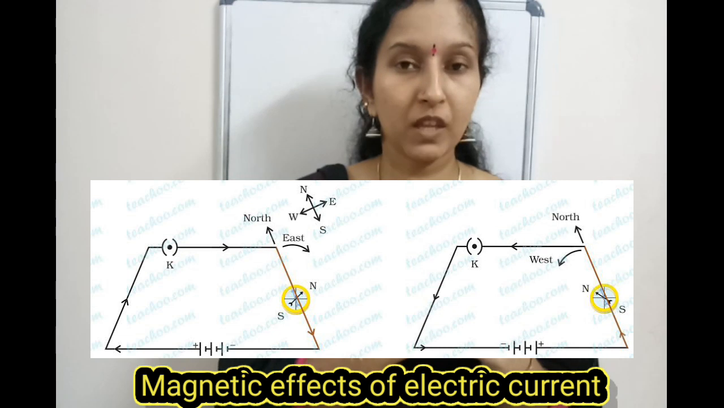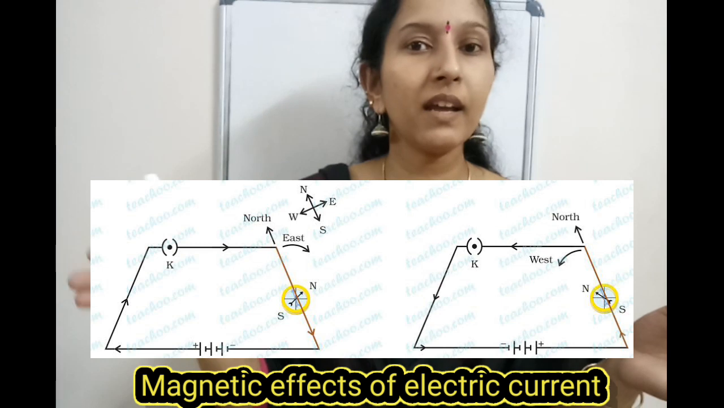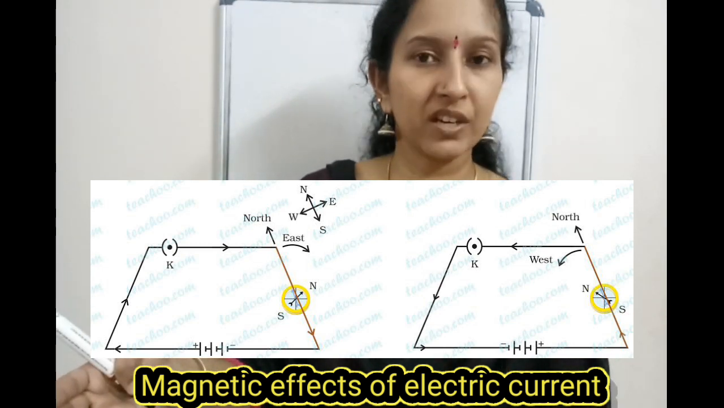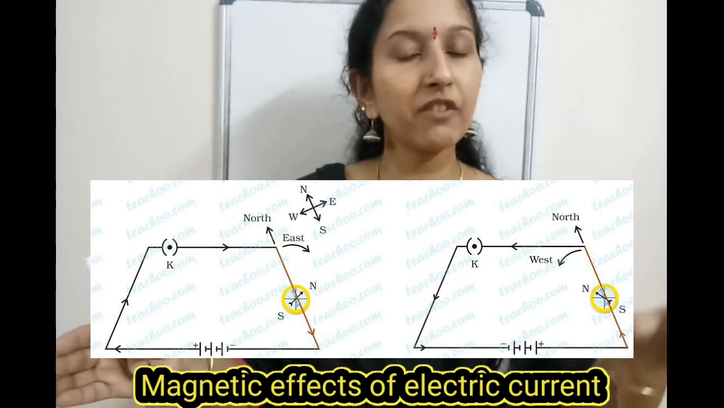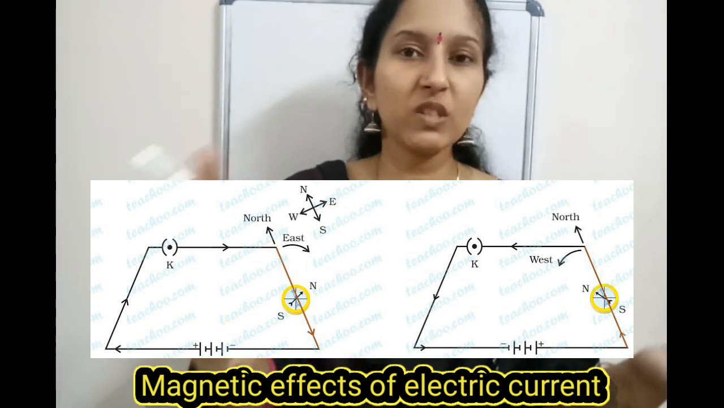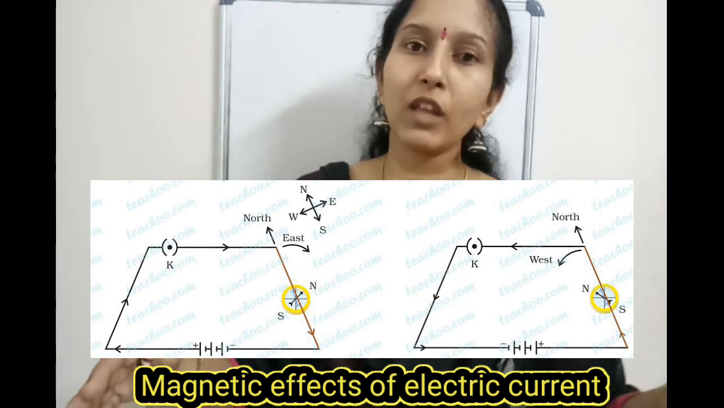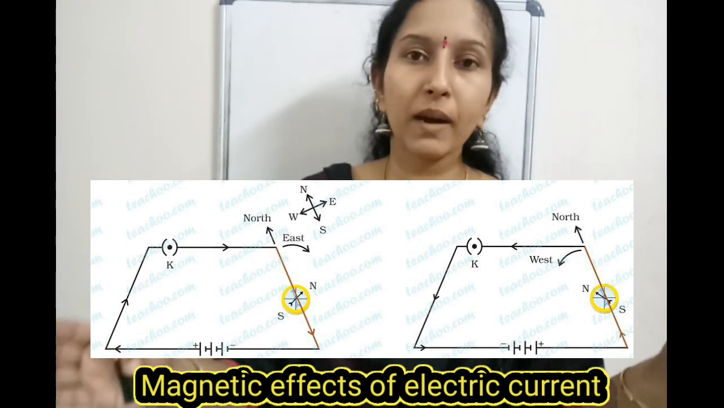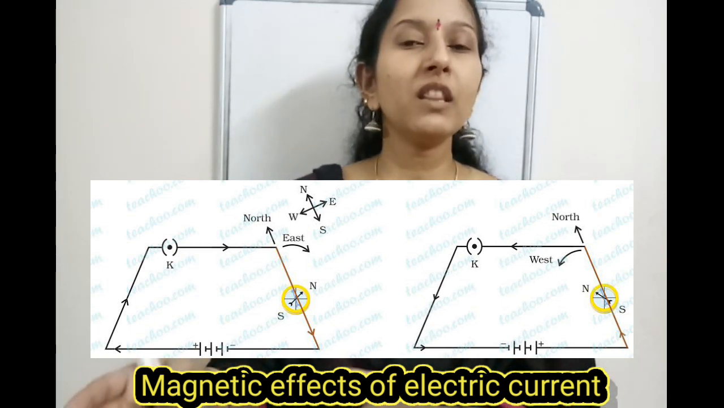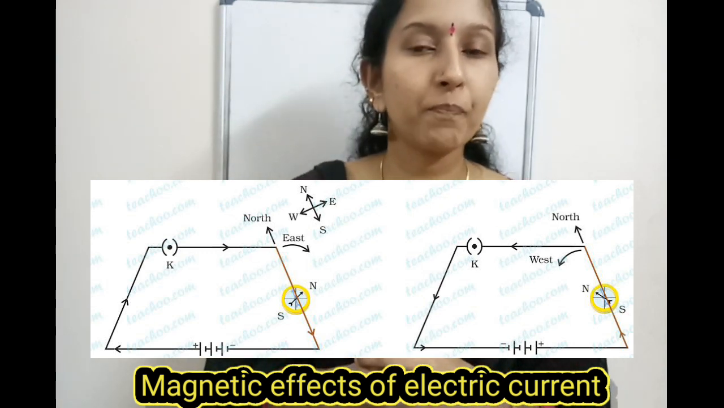In the first figure, how is the battery connected? First positive and then negative, right? And in the second figure, we just reversed the direction. There also the electricity flows from the positive terminal to the negative terminal, but we just reversed the arrangement. You just tilted it and kept it there, right? Okay, now in the first figure, look at the direction of the compass needle.